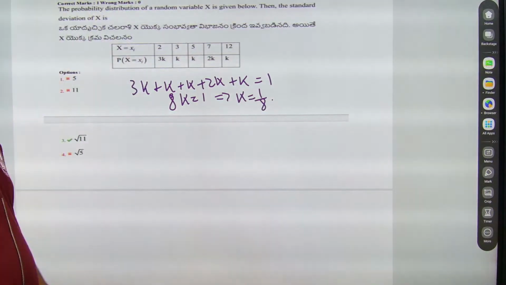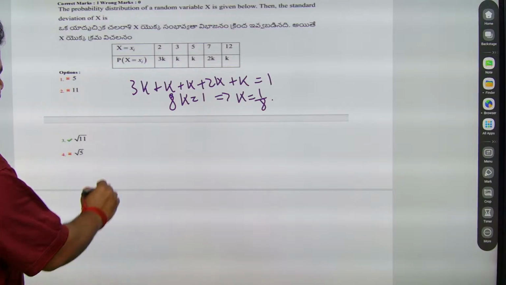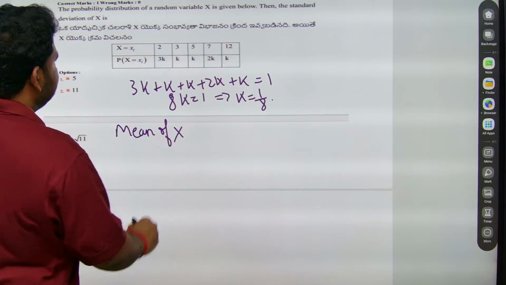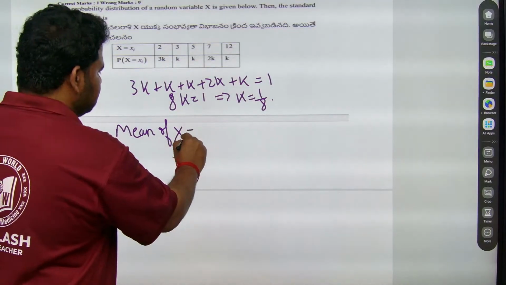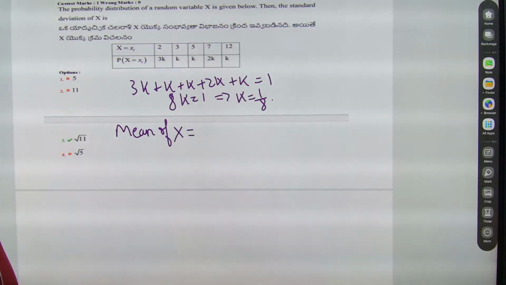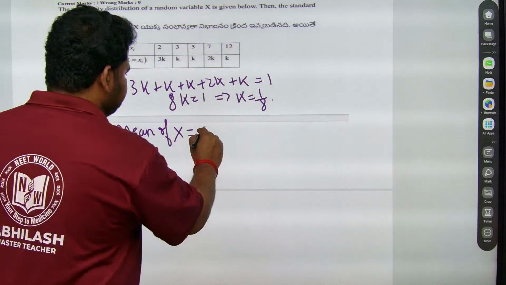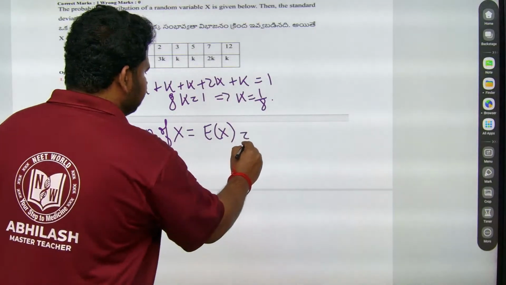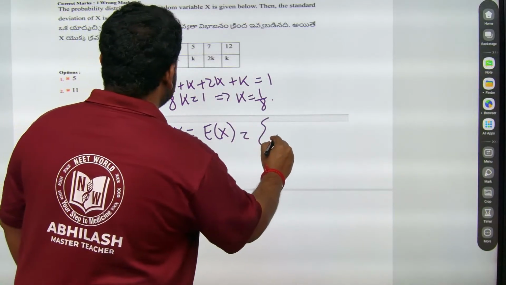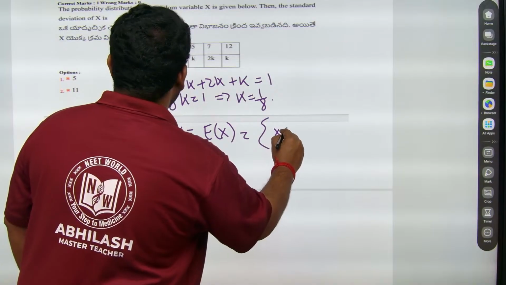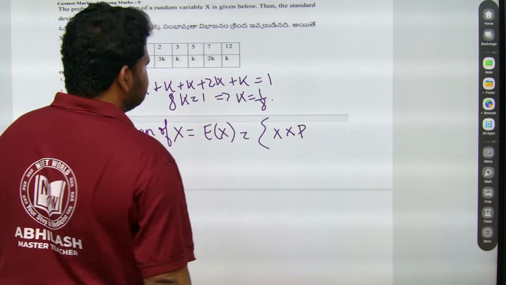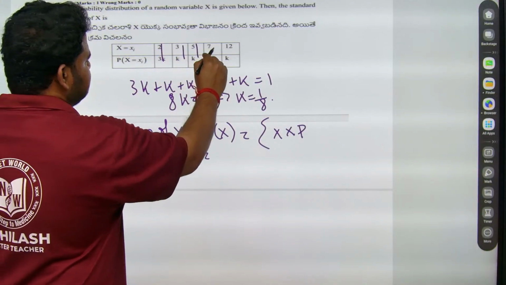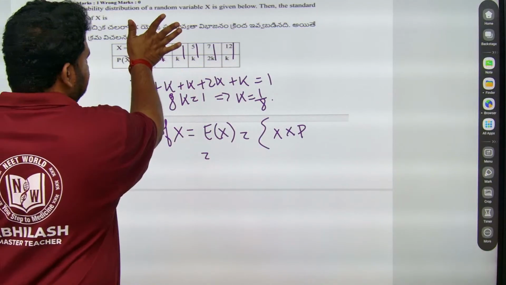Now we have to find the mean of x. First of all we have to find the mean of x. Mean of x means we have to find E of x. Mean of x is equal to summation of x into p. Summation of x into p means this into this plus this into this plus this into this, and so on. We have to do that.